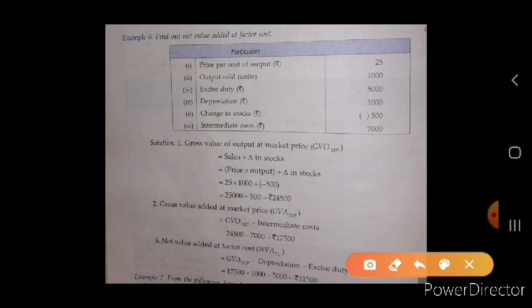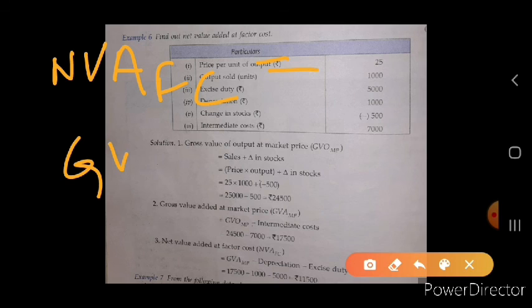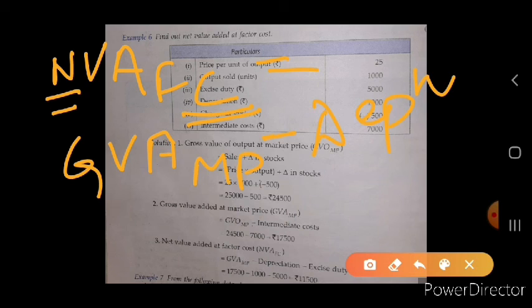Next step is to calculate the NVA at factor cost. In this, it is the NDP at factor cost. So that GVA MP we have to net, so we subtract the depreciation, and it is factor cost and we have market price, so in that condition we subtract the net indirect tax.